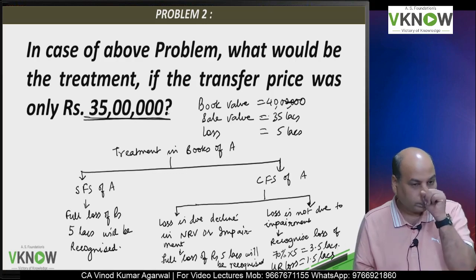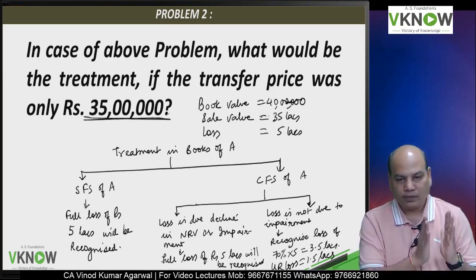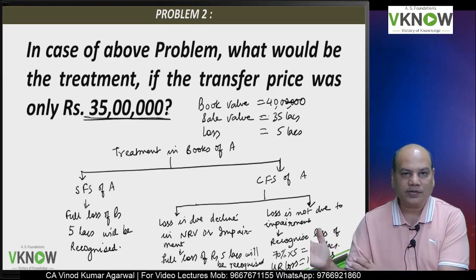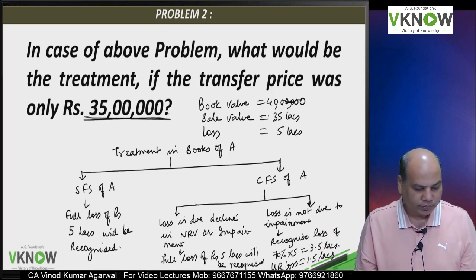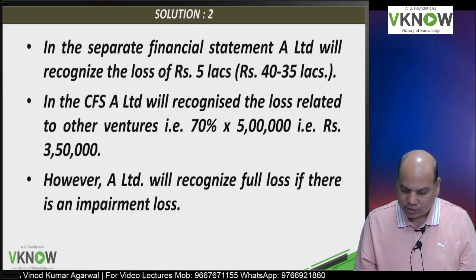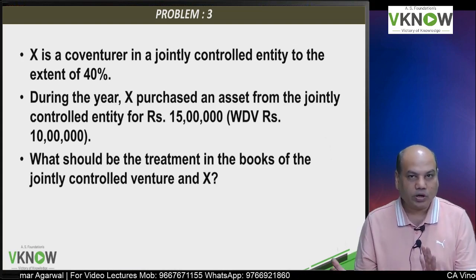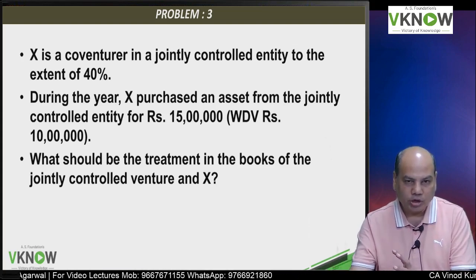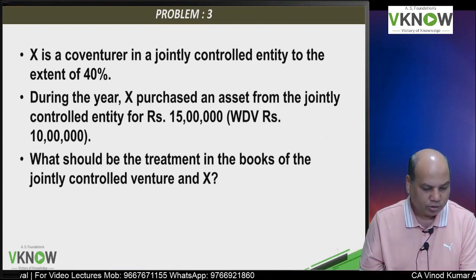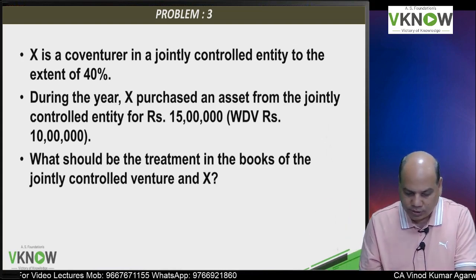Question number 1 and question number 2 were where the venturer has transferred asset to joint venture. Now let us take question number 3. In question number 3 it is reverse. So we are also going to take a question where joint venture sells to venturer. Student will come to question number 3.